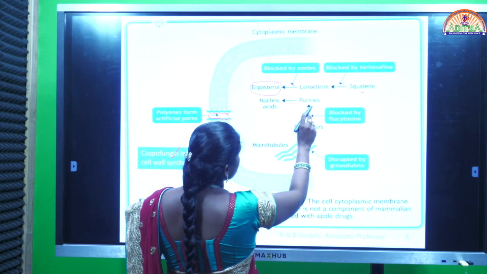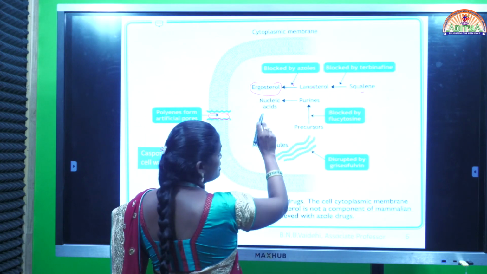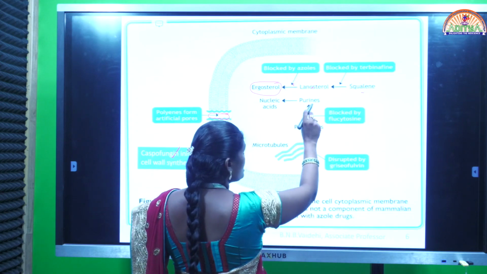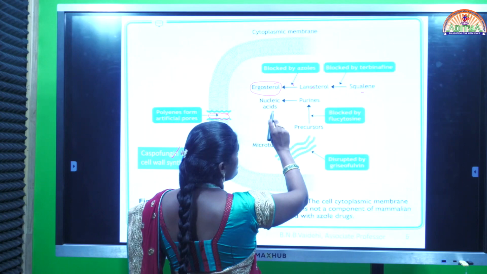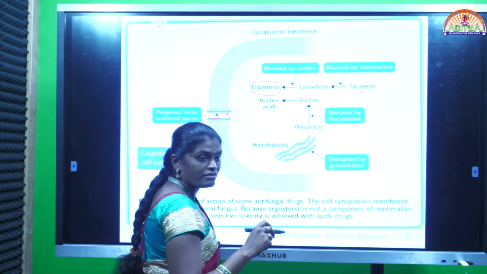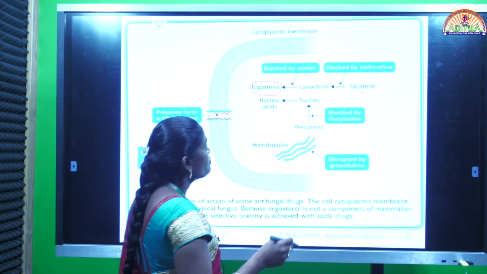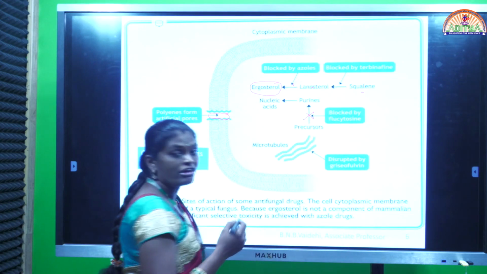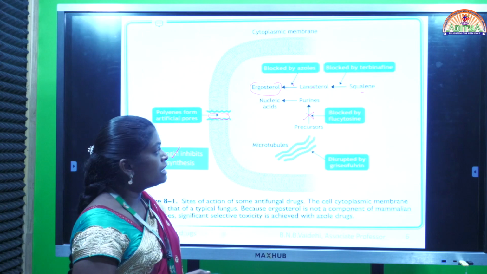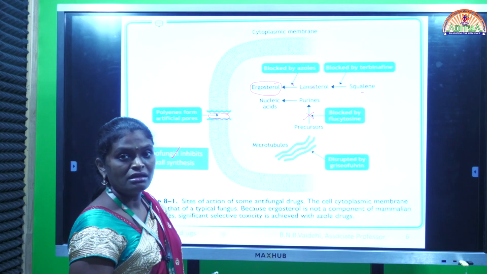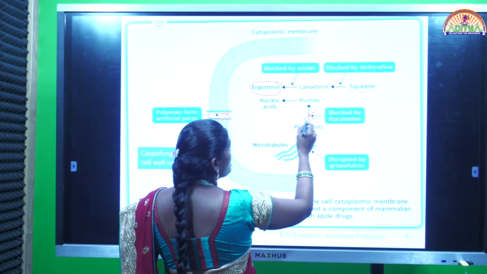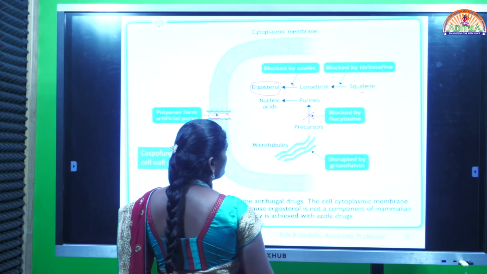Another one: purines are precursors for synthesis of nucleic acid. Everyone knows that one. The purines, which are essential for synthesis of nucleic acids, can be synthesized from various precursors. This synthesis can be prevented by a drug called flucytosine. Cytosine is one of the pyrimidines that is essential for synthesis. Here these precursors can be inhibited by flucytosine.